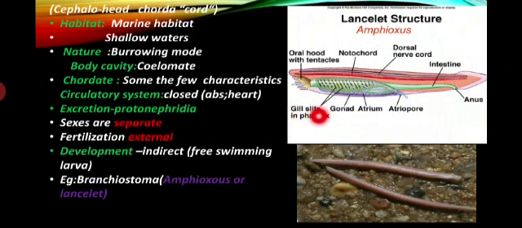The gill slits are perforated openings serially arranged on the lower lateral side of the body. Perforated means holes. The pharyngeal gill slits are otherwise called clefts. This perforated structure of gill slits appears during the development of every group of higher chordates.